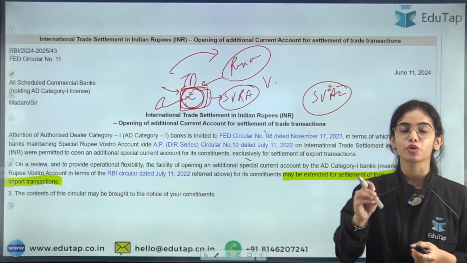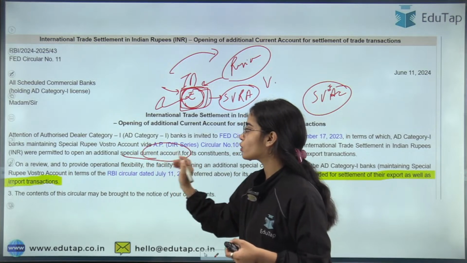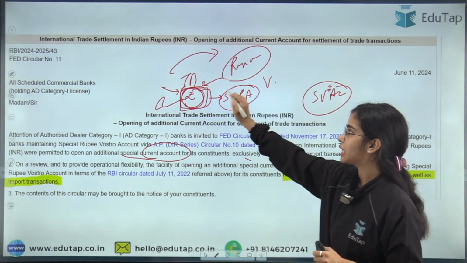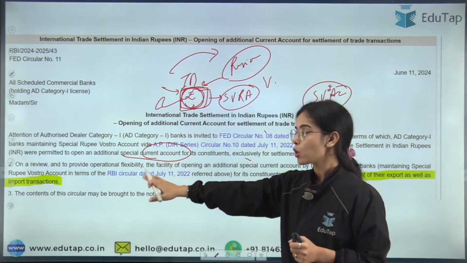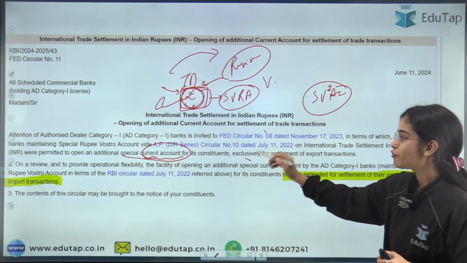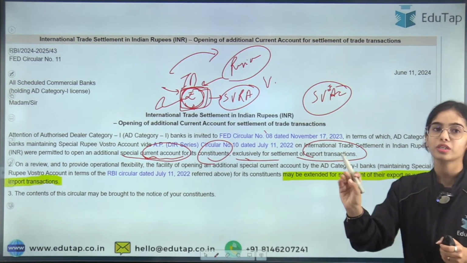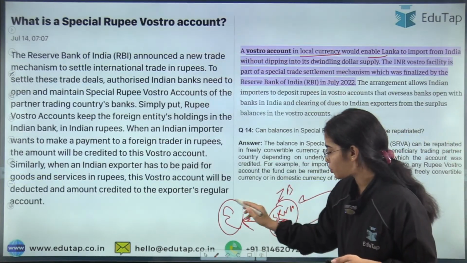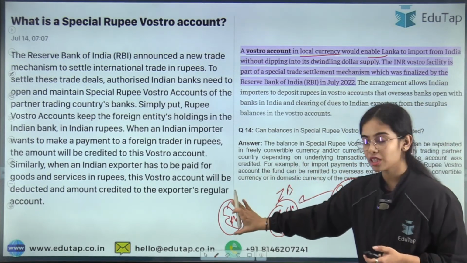Now with the special rupee Vostro account, what was happening was that a special current account was being opened by the Indian banks. Indian banks were opening this special rupee Vostro account, and with that the Indian bank was also opening a special current account for its customers exclusively for the settlement of export transactions. Let's say the exporters exporting to Sri Lanka get the money in rupees.